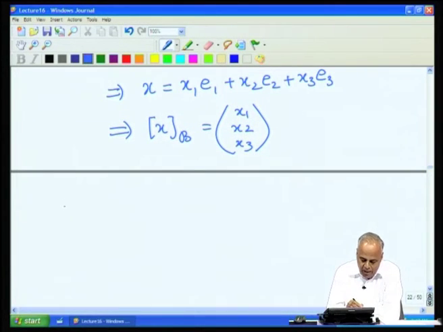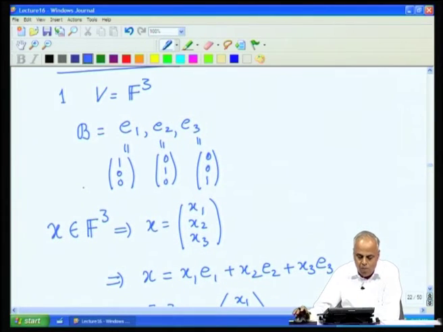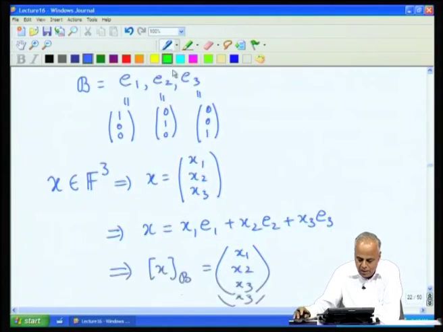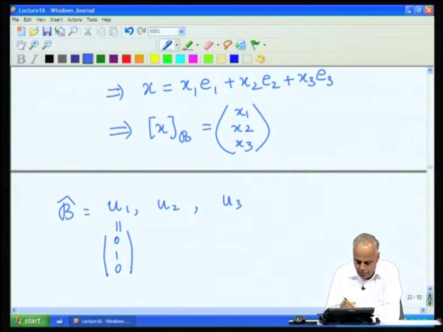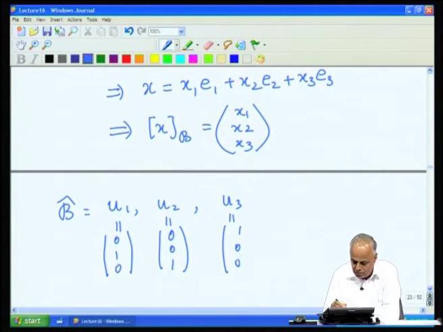Suppose I take the same vectors as a basis, but now I change the order. The vectors will be the same. So, I am going to take u1, u2, u3, where u1 is (0, 1, 0), u2 is (0, 0, 1) and u3 is (1, 0, 0).